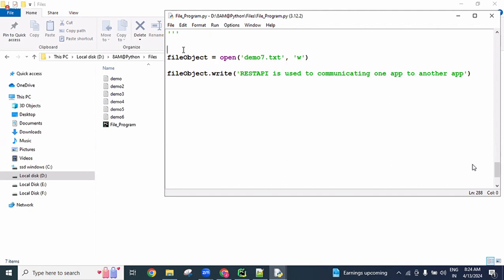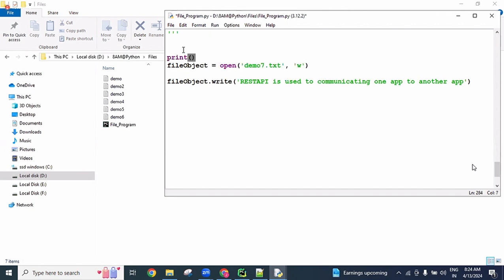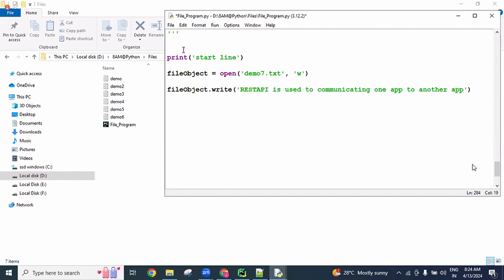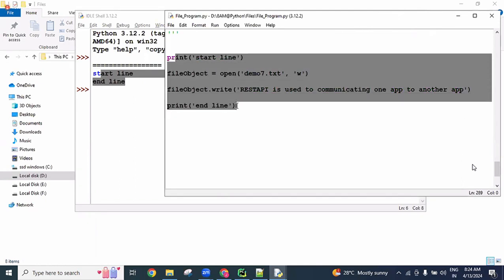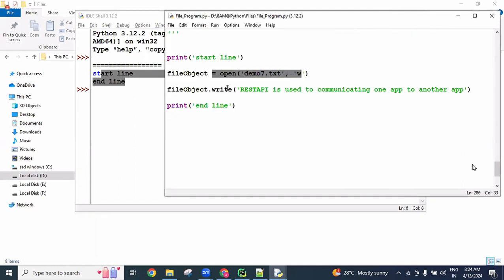Now here, starting with one print statement, I'm going to use a general statement, start line, and at the end also a normal statement, end line. I'm expecting outputs from the start line to the end line. So now if I execute, start line and end line are printed, which means all lines are executing. So the file is created and the data is created. Go there and check it.